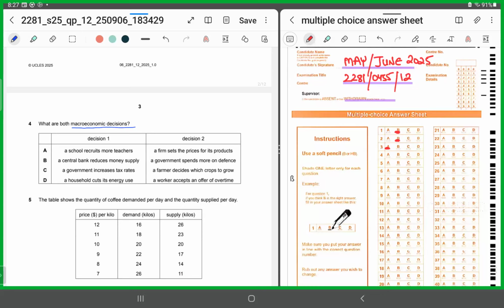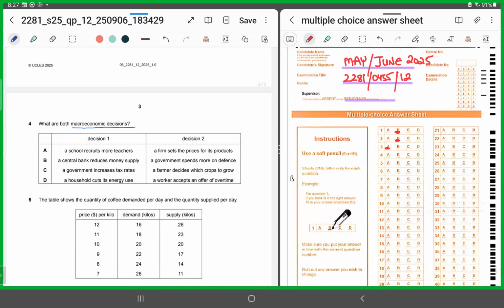A says a school recruits more teachers, B says a firm. Sorry, the first part talks about the school, the second part talks about a firm. C, it talks about the government increasing tax rates, but the second part talks about the farmer. In option D, the first part talks about a household, the second part talks about a worker. So you see, in A, in C, and in D, either of the parts are referring to the individual decision makers.